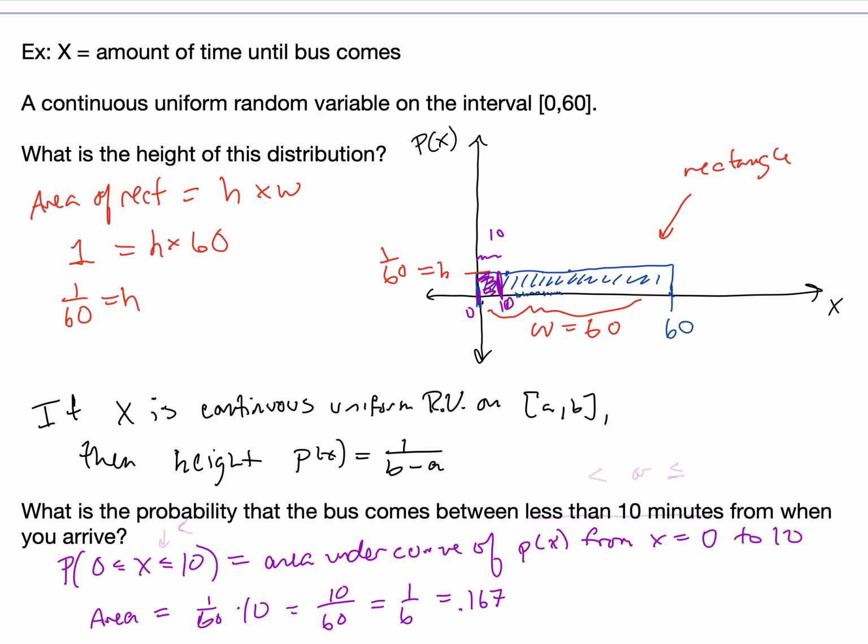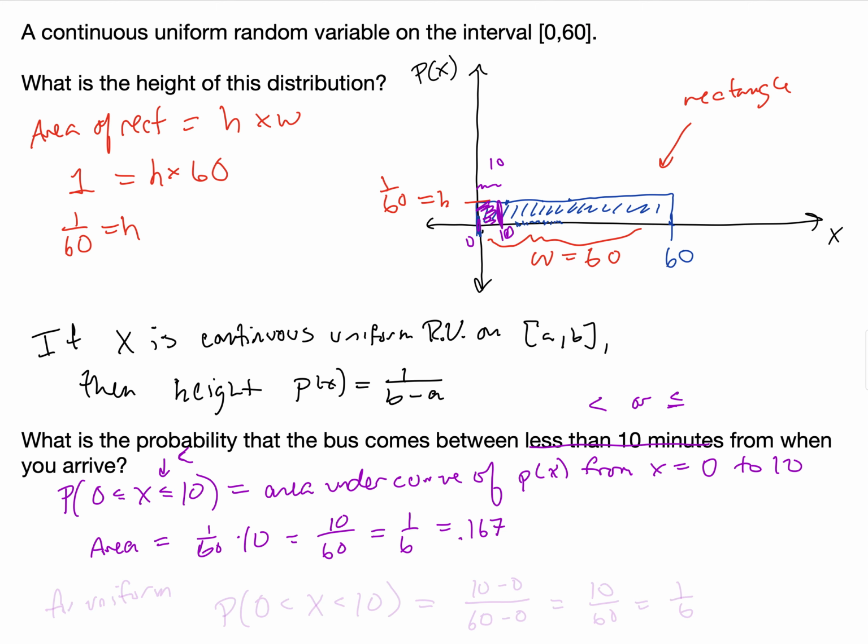One comment here: with a continuous distribution, less than or equal to and less than are the same. So when we said less than 10 minutes from when you arrive, that would normally correspond to less than or equal to 10 minutes. And again, for a continuous distribution, these two things are the same because any precise value has probability 0.